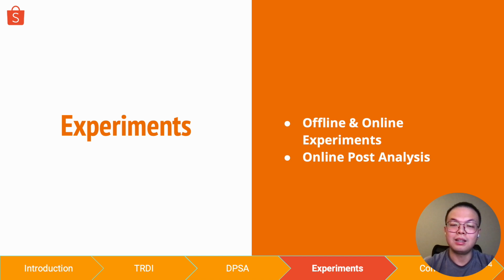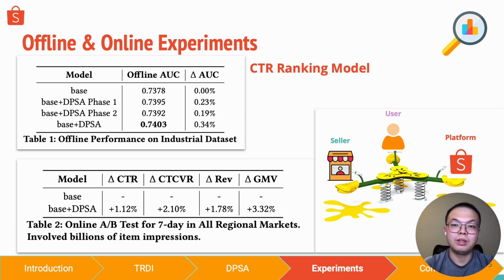Well, next, let's take a look at the actual effects of DPSA on Shopee's business. In offline, we use the same datasets to train 4 different CTR ranking models, so as to fairly test the performance of each phase of DPSA. We found that the complete version of DPSA is the best performing one, with 0.3% of relative improvement in offline AUC. It is important to note that an advertising system is a seesaw game involving user, seller, and platform, each with different objectives to fulfill.